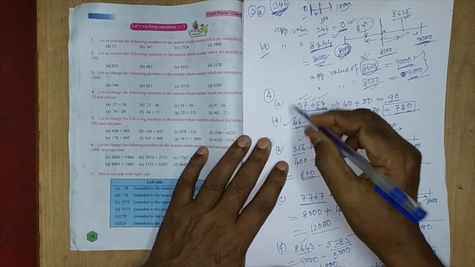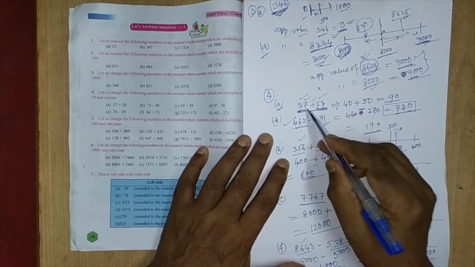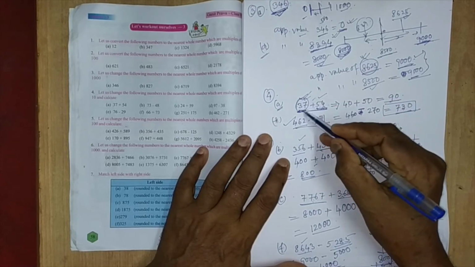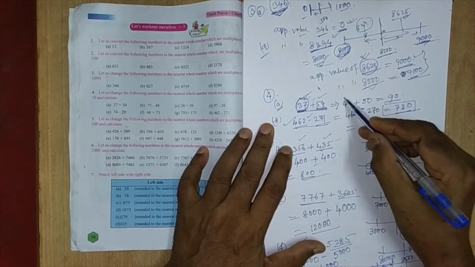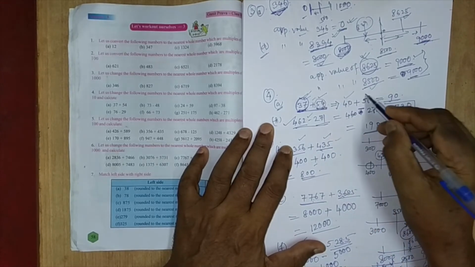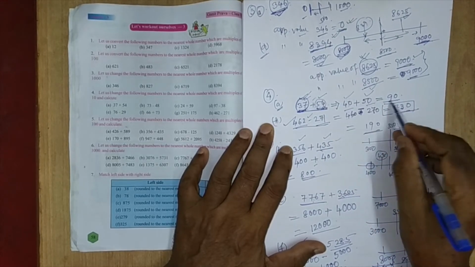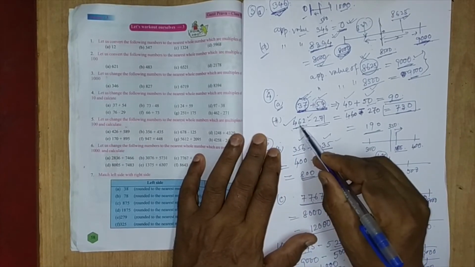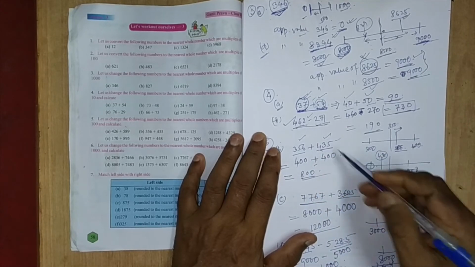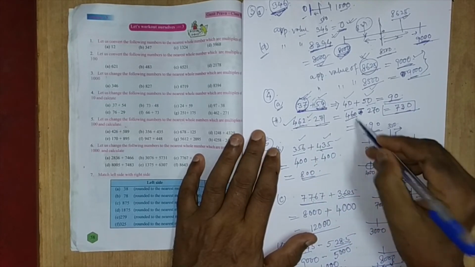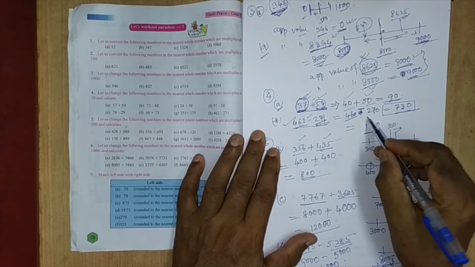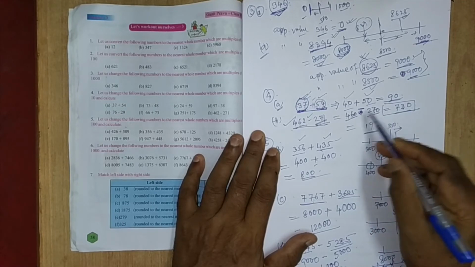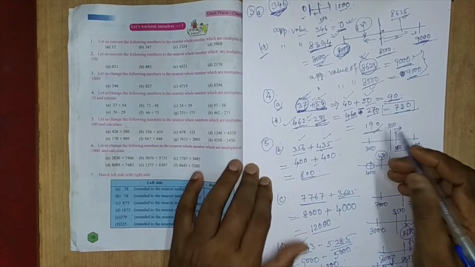So we are taking question number 4a: 37 plus 54. When we approximate 37 in terms of 10, it is nearer to 40, and 54 is nearer to 50. So its sum comes as 90. Then 462 minus 271. 462 is nearer to 460, and the approximation of 271 in terms of 10 is 270. Subtracting them, we get 190.